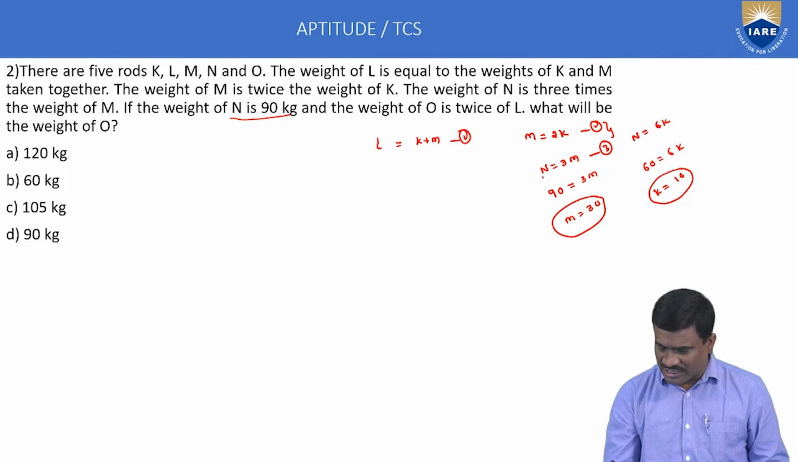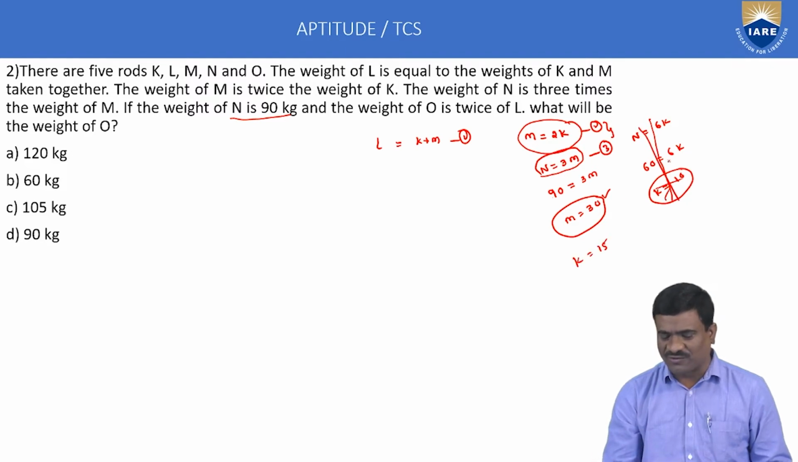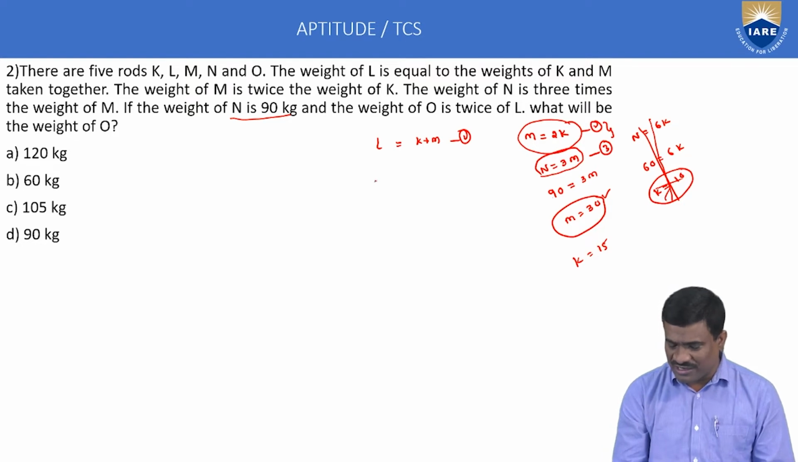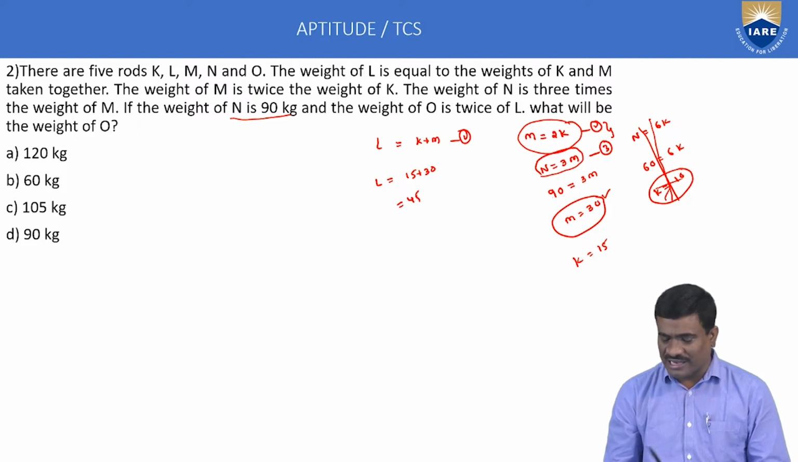Right, suppose here N is equal to 3M. Here 90 by 3 is equal to 30. By using the first equation, 30 is equal to 2 into K, then K is equal to 15. K is equal to 15. Now substitute here: L is equal to 15 plus 30 is equal to 45. Here L is equal to 45 kg.